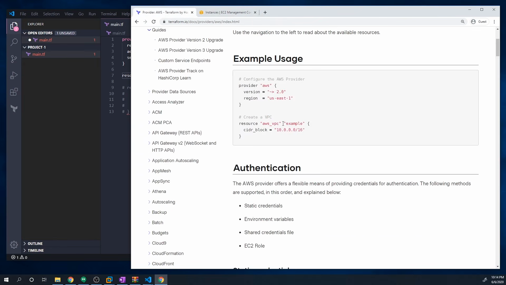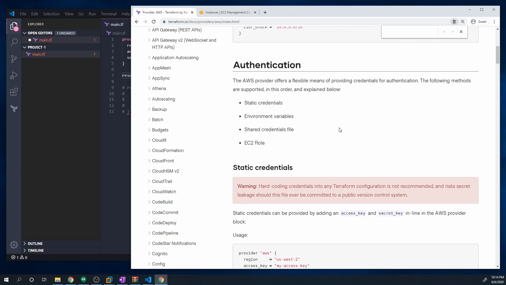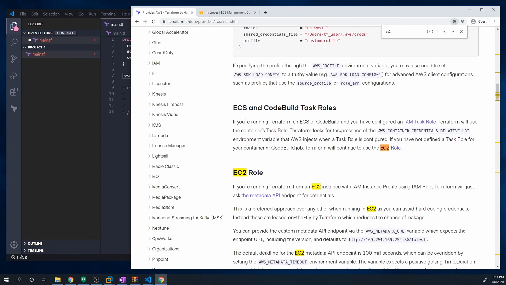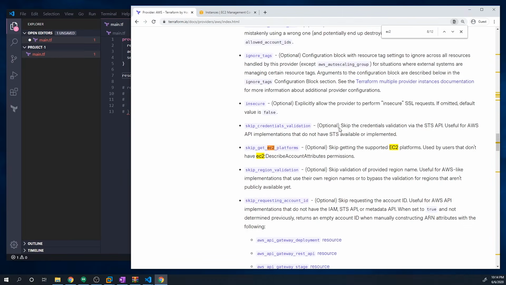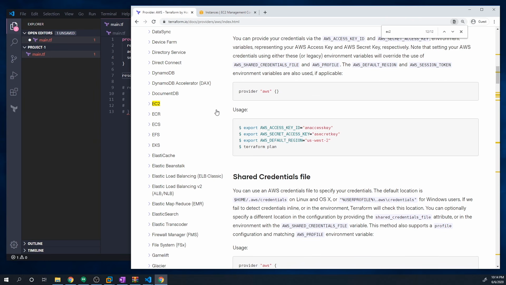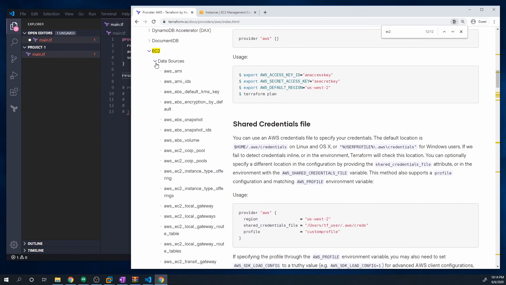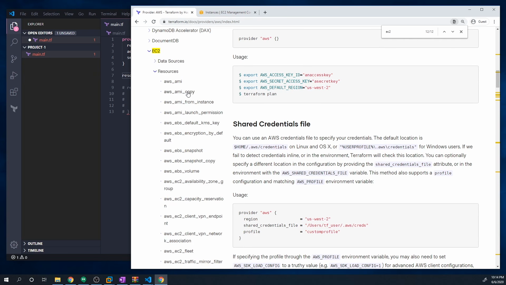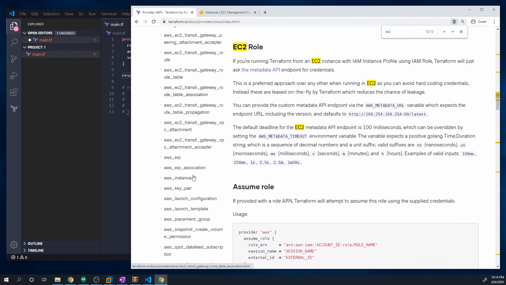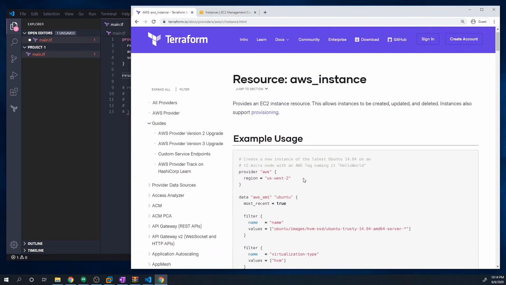So let's go to the documentation. I'm already on the AWS provider page, and we're just going to do a Control F for EC2. Just keep going down. Actually, that's not what I wanted. Here we go. We want to search EC2 on the left side. So just open that drop-down menu, and we can just unexpand data sources. We don't care about that. We care about the resources section. And so what we want to do is look for aws_instance. So this is how we deploy an EC2 instance within AWS.